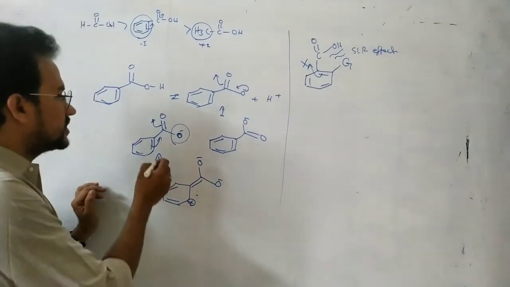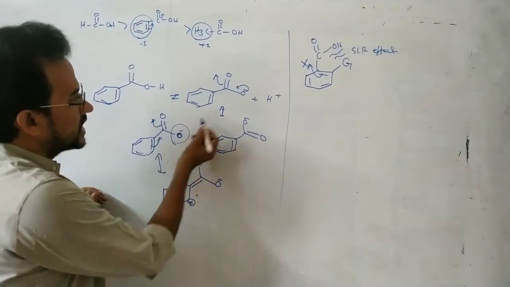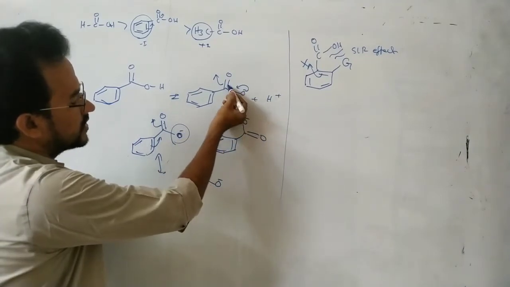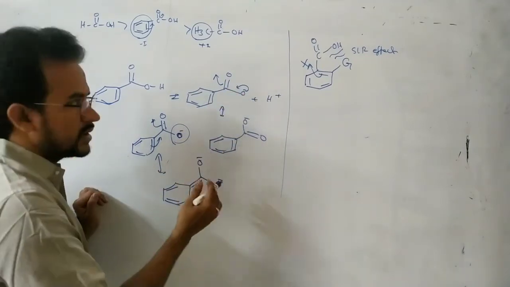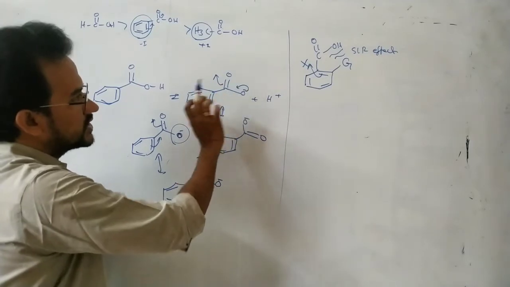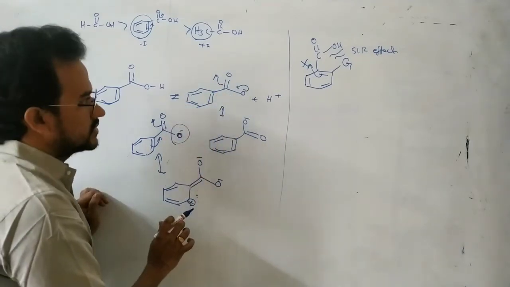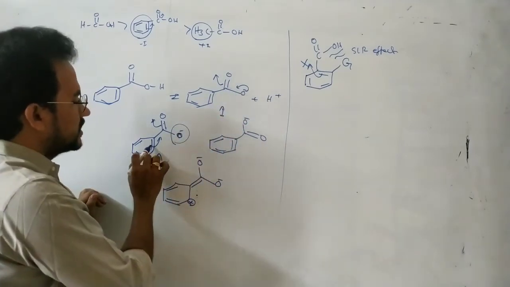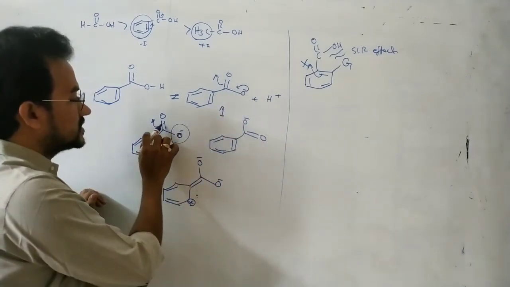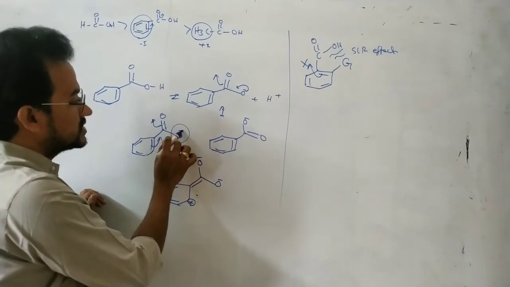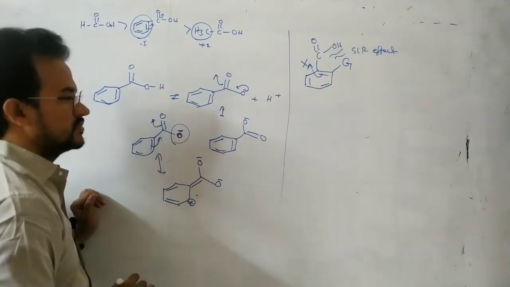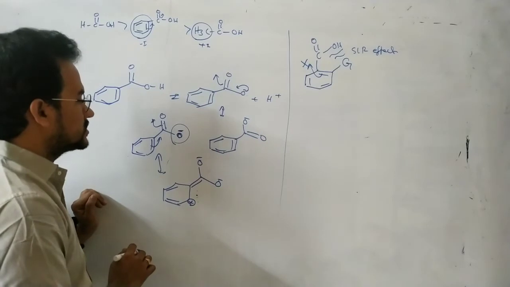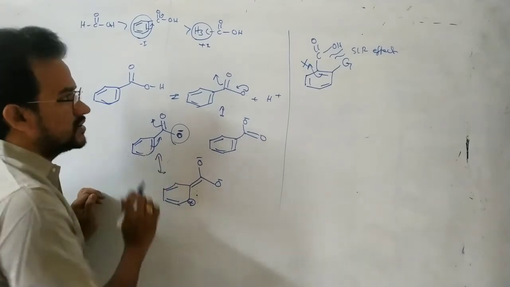If you stop the resonance with the benzene ring, then the CO group is only involved in conjugation with O minus. That means there is a more dispersal of the negative charge. Whenever the benzene ring comes into the resonance with the CO group, the negative charge dispersal decreases. So our aim is stopping the resonance with the benzene ring.